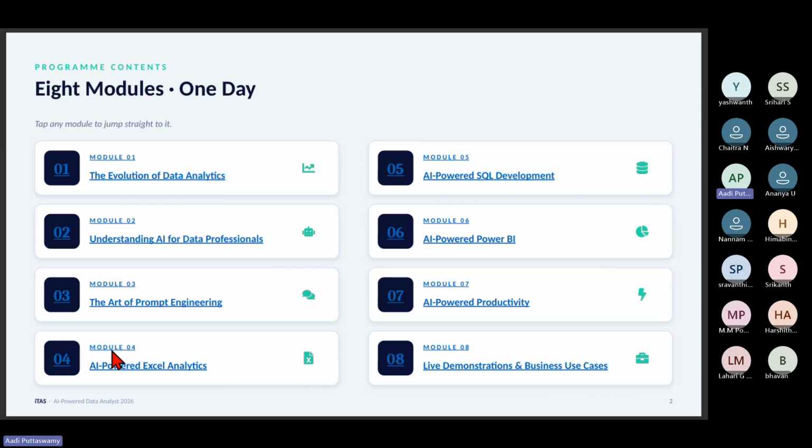Then we'll see how we can use AI in Excel, then SQL and Power BI. This I'm not going to teach you in depth. I'll just give you a brief understanding of how you can start using it and how the prompt should be. For this, detailed notes are already there. I'll be sharing them with you. You can use them for your reference.